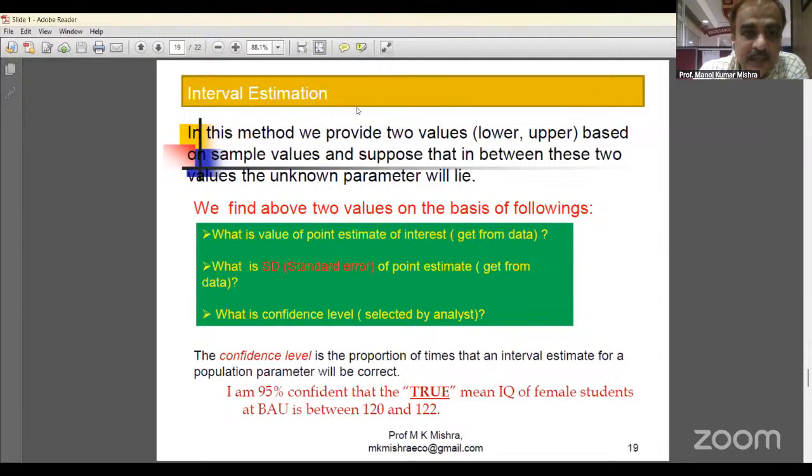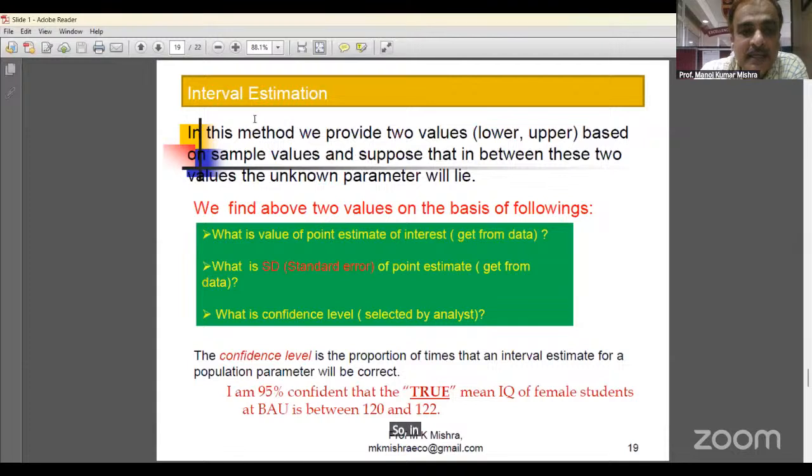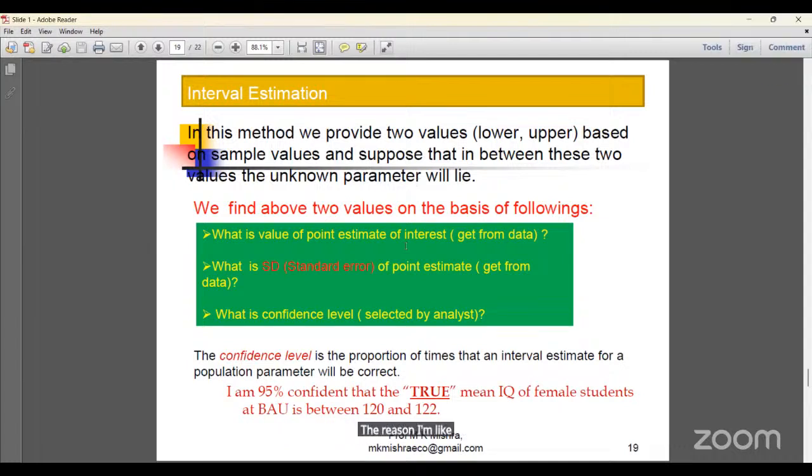In interval estimation, we give two values, lower and upper, based on the sample value, like between 0 and 10, 11 and 20, like this. It is not more useful for you.